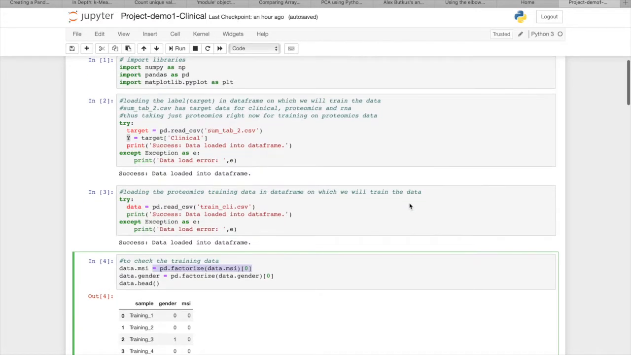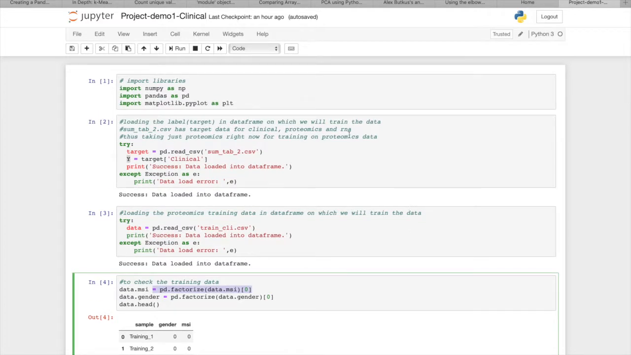For observing clinical data, we have three columns. The first column is sample. We have 80 samples, each having their respective relation to proteomics and RNA tables. And the second column is gender, to identify whether the sample is a male or a female. And then MSI levels, there are two, MSI low and MSI high, which tells whether a person is about to die out of cancer or not.